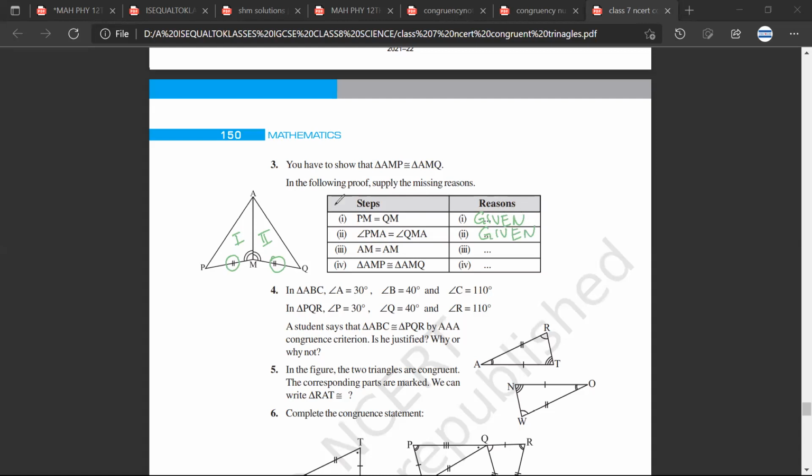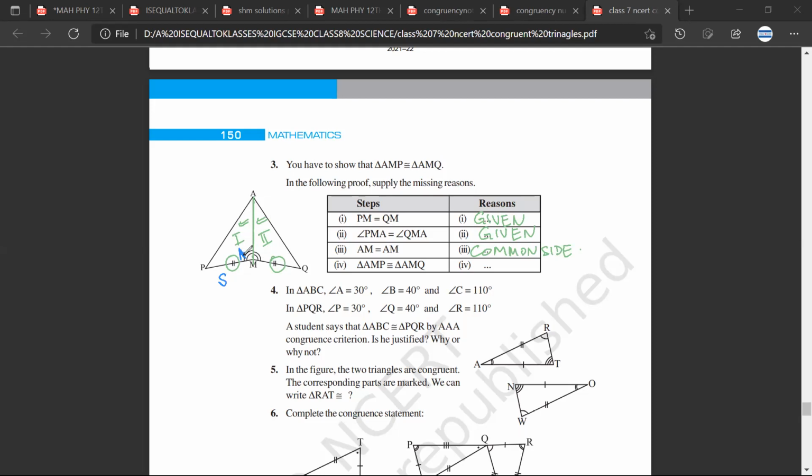Yes, sir. Now, if you look at this, AM is equal to AM. This middle side, of course, it has to be equal because this is a common side in both the triangles. Common side. Sarthak, is it making sense? Yes, sir. So what do we have now? The corresponding sides are equal.